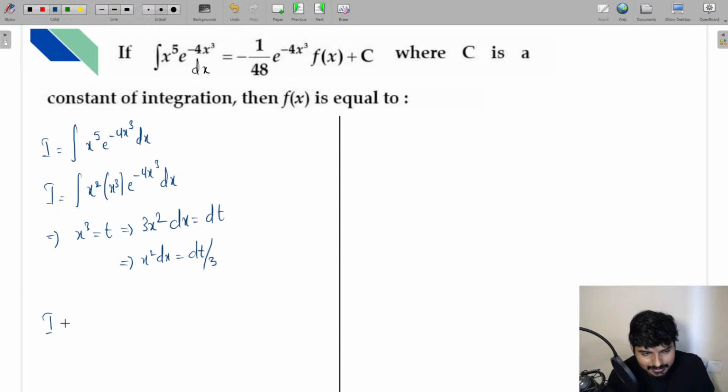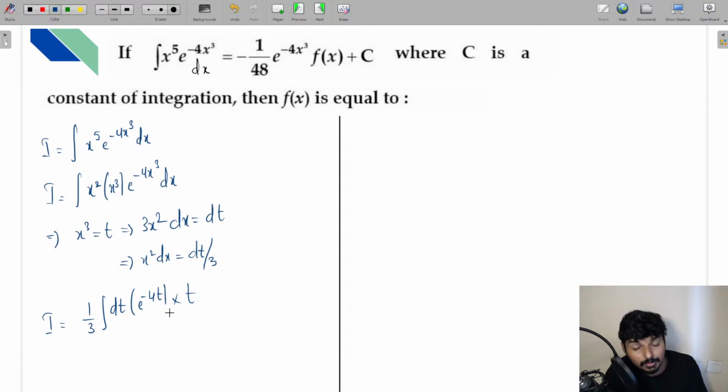Right, everyone? So let me apply this modification in the question and see what I am going to get. I is equal to x square dx will be 1 by 3 integration of e raised to minus 4t dt. This is what you are going to get, everyone. I hope this is clear for all the students. Already I have written dt here, so 1 by 3 dt into e raised to minus 4t, and in place of x cube it is going to be t. Right, I hope this is clear for you.